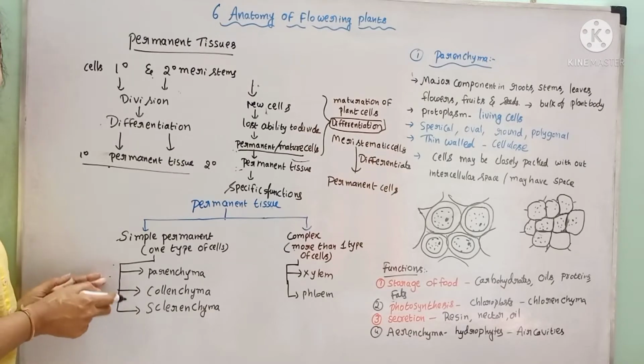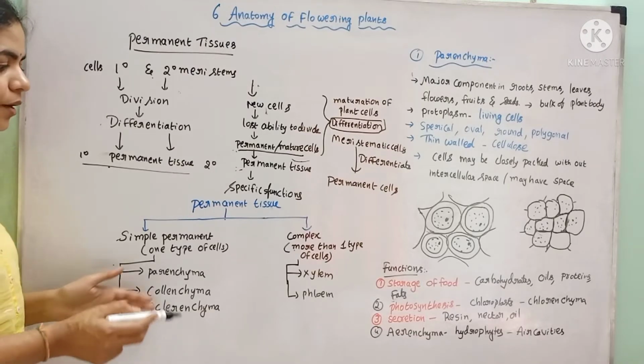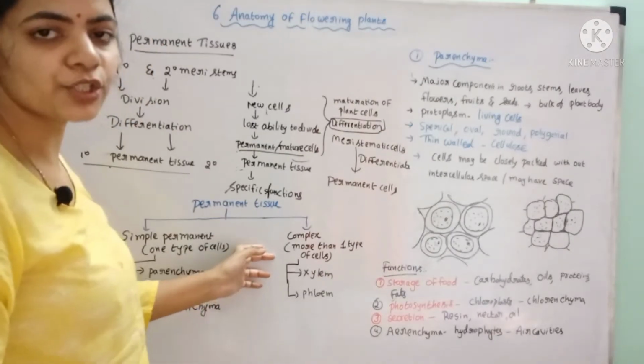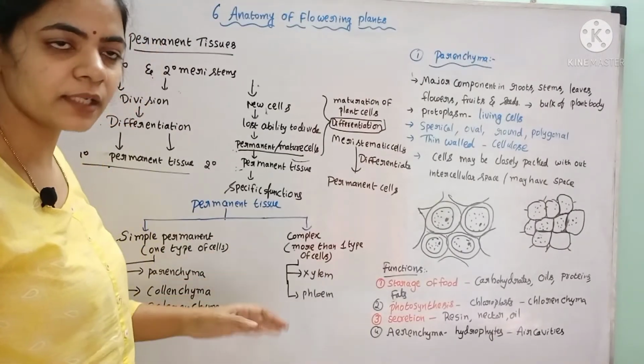The simple permanent tissue is classified into three types: parenchyma, collenchyma and sclerenchyma. Whereas the complex permanent tissue is divided into xylem and phloem.